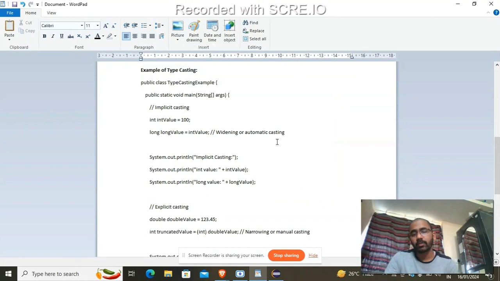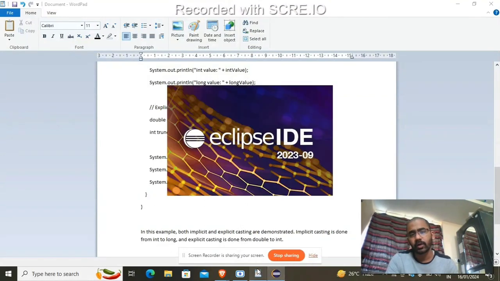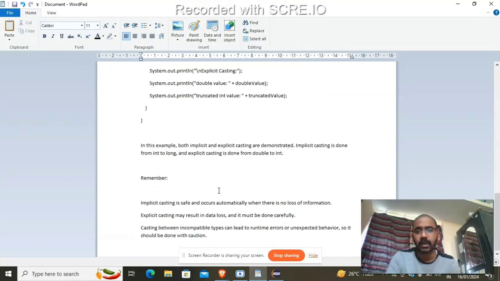It may take so much time, that's why for explicit casting I will show the example in my compiler, so wait for 1 to 2 minutes. Actually these things take a little bit of time, but I just deleted this part to save your time, so don't worry about it.